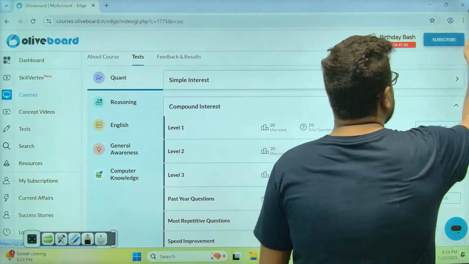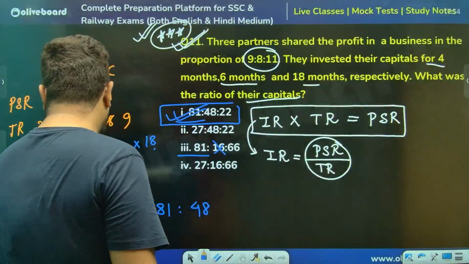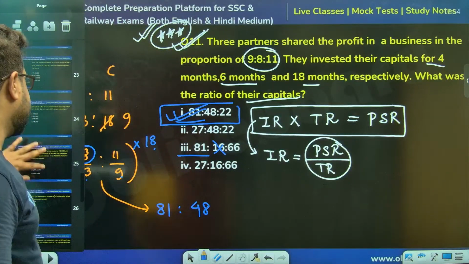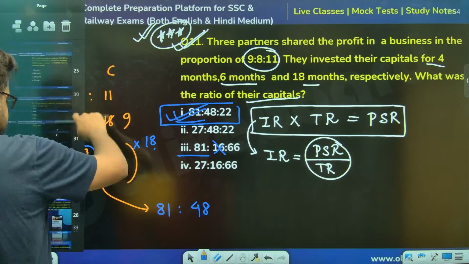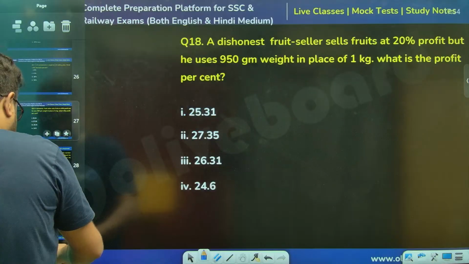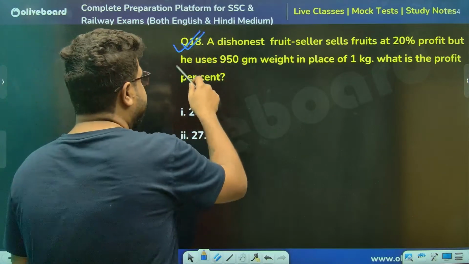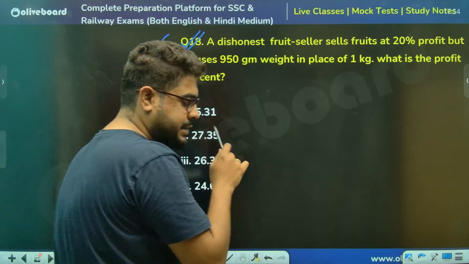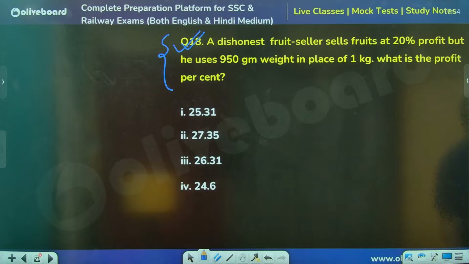Perfect, sir. So this was something I wanted to talk about. Also, another thing, all these things that we are doing. We have done so many questions, and also if you see, there are a few other questions that are left. So let us do this one before I go. I want to do a couple more questions. This is one of the questions. Let's do it. Then again, I'll talk about something else. Sir, let's do this one, sir. Let us do this one, please.